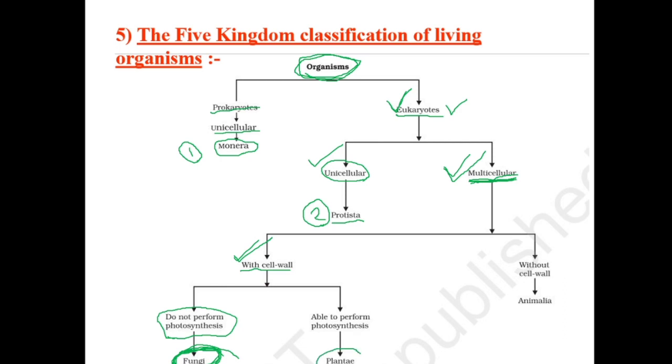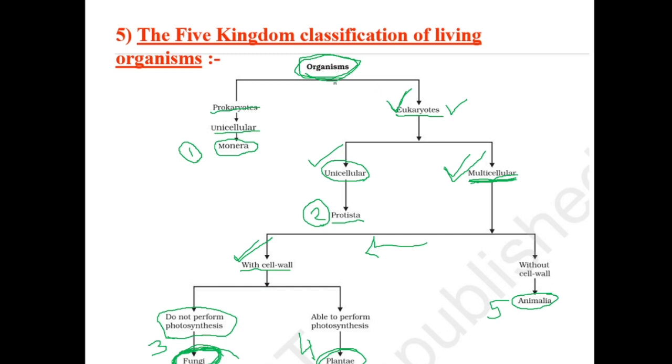Now if you are able to perform photosynthesis, then you will go to kingdom Plantae. So this is our third kingdom, this is our fourth kingdom, kingdom Plantae, and that is the fifth kingdom. If your answer was that I do not have a cell wall, then where should you go? You will go to kingdom Animalia. If you do not have a cell wall, you will go to kingdom Animalia.